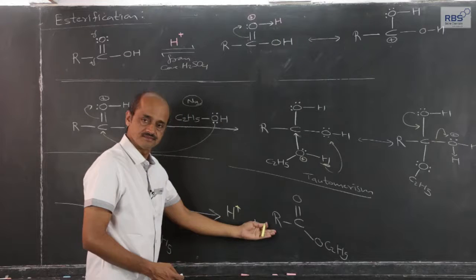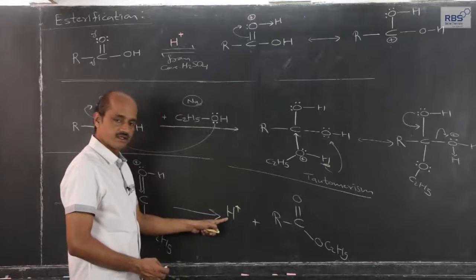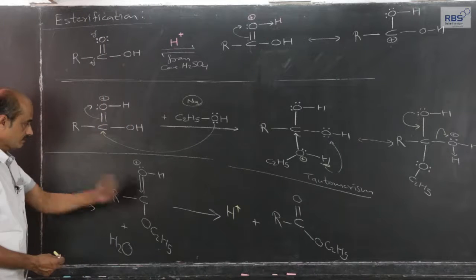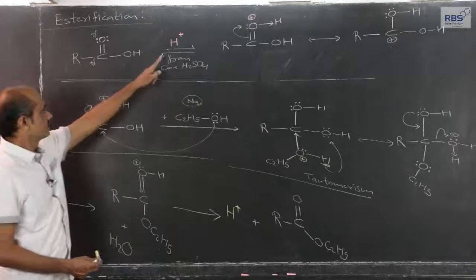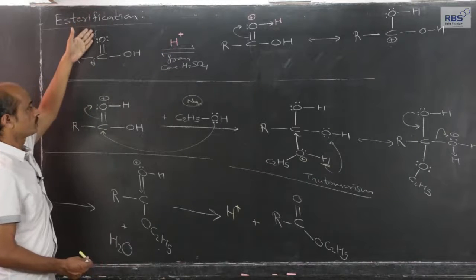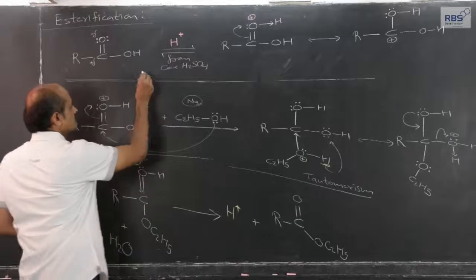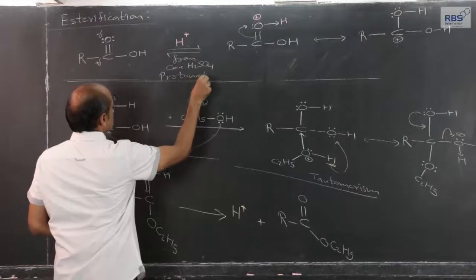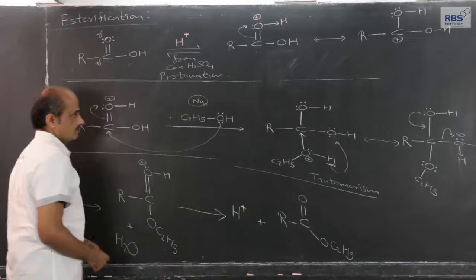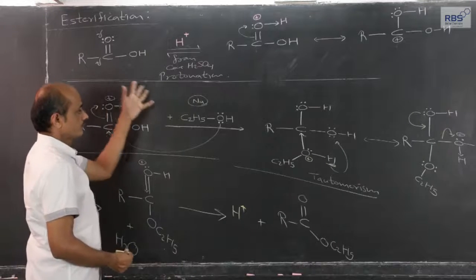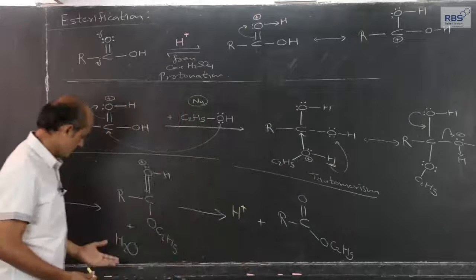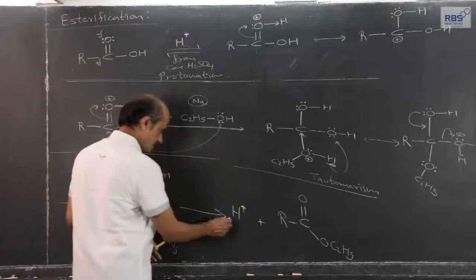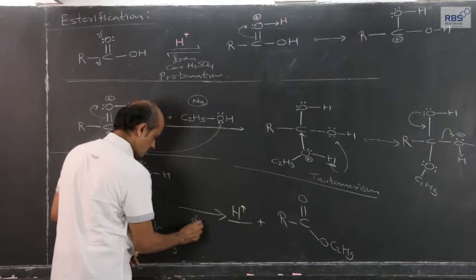This is nothing but ester, and hydrogen is given out. Now, if we compare this, initially H plus ion entered in the form of proton. So, this stage was called protonation. And during that process, water is given out. I have written it here. And finally, hydrogen goes out in the form of H plus ion. This is deprotonation.